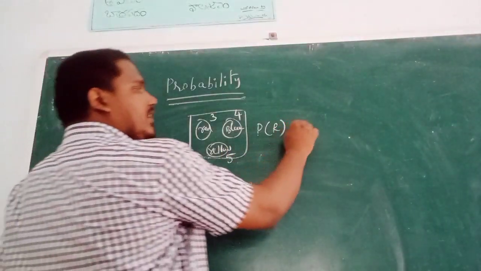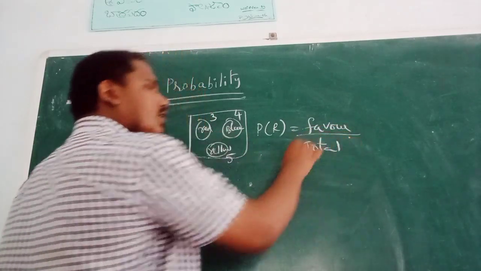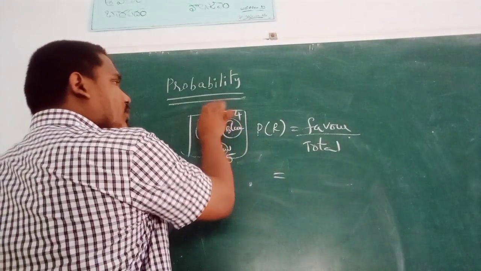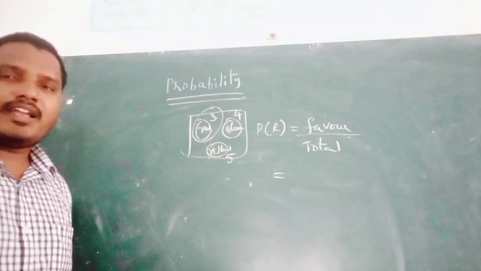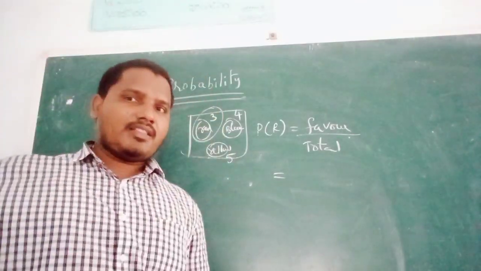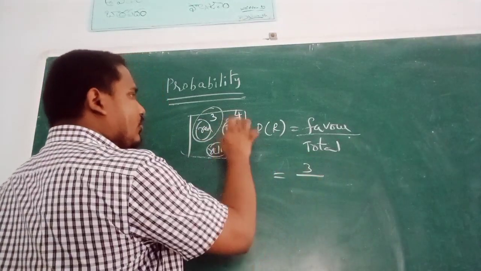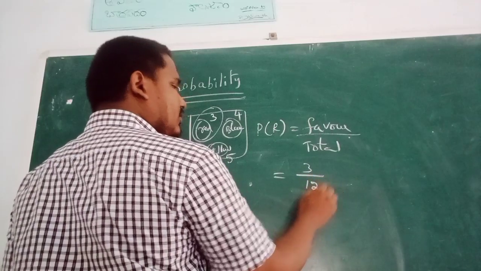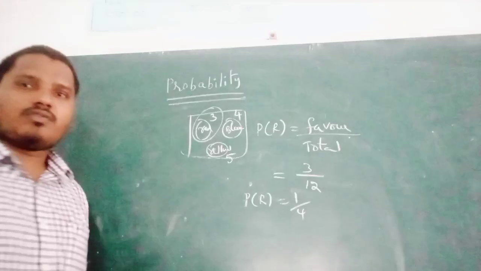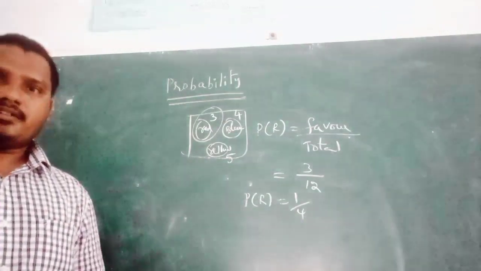Probability of getting red is favorable outcomes to total outcomes. Favorable outcomes, the red balls in the bag, is 3. Total outcomes 12. The probability of getting red is 1 by 4.